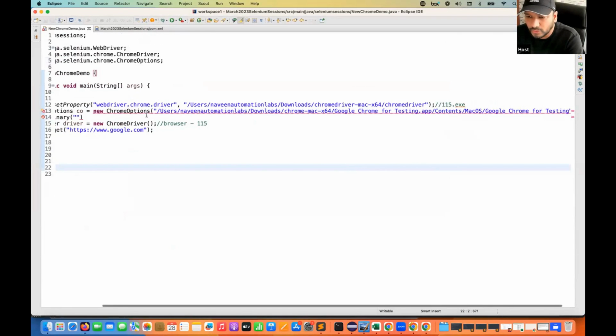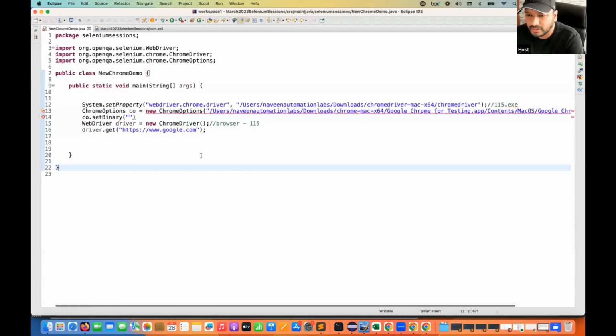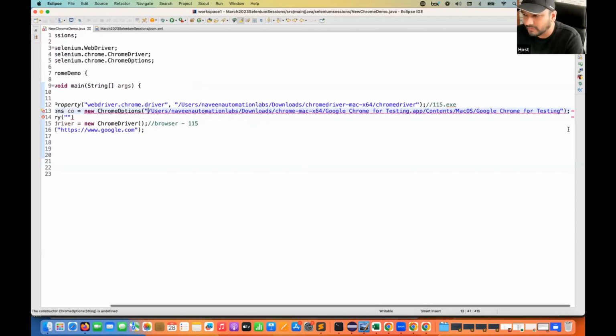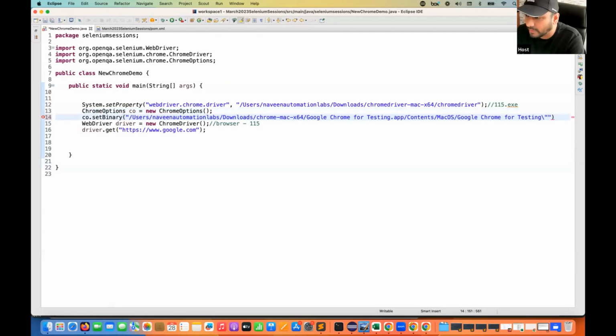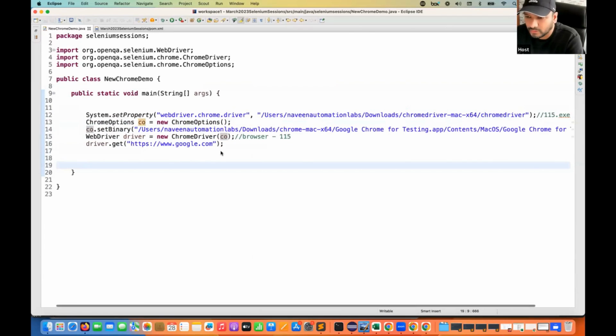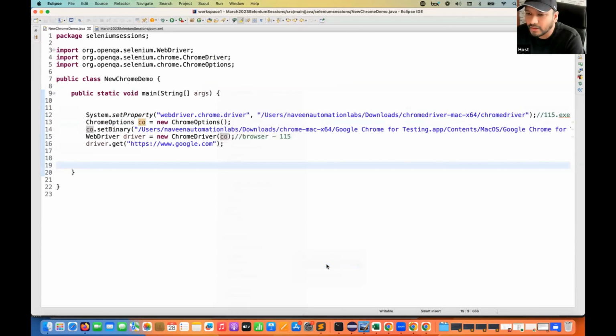And this new ChromeOptions, this is actually the setBinary. We have to use it here, not here. So cut it and put it over here. This is the path actually. Sorry, by mistake I copy pasted it there. Okay, this one. So this is the path that we are using. Now let's run it and see what happens. We have given co.setBinary, and co also we have to supply over here. So I'm going to run it and let's see, is it really opening the automated testing browser or not?